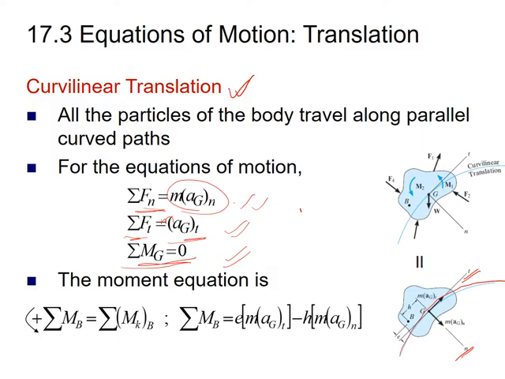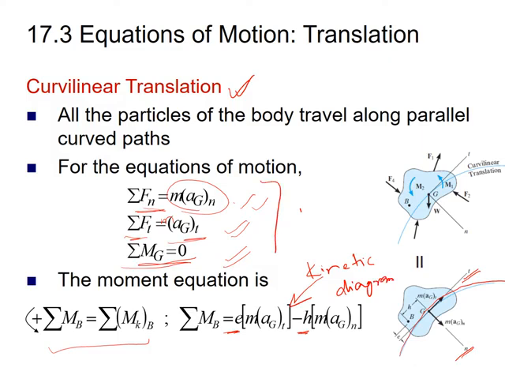There may be a case when you have to find the moment about any other point which is not the mass center of the body. Again, you simply multiply the perpendicular distance between point G and that force component. But for using this relationship, you have to draw the kinetic diagram.